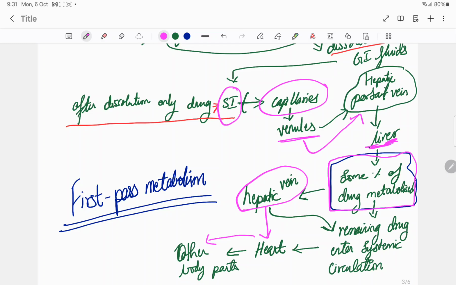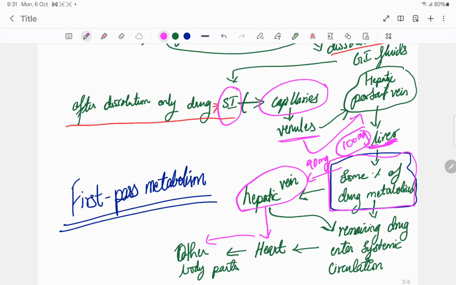Then when it goes to the liver, after the liver it has to come out through the hepatic vein and go to the heart. But when it goes to the liver, it is going 100 mg. Okay, 100 mg is present in the blood, but when it comes out of the liver, only 90 mg is coming out. So 10 mg is lost. That is first pass metabolism.